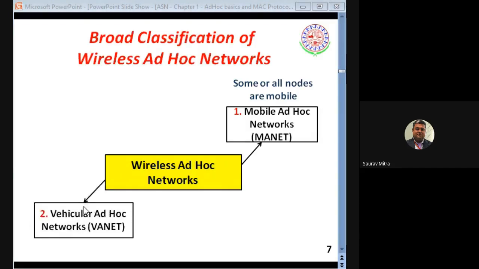The second type of ad hoc network: a lot of projects are going on in our department. Anand Ali sir has a project on this. Ramesh Koti sir is also working on VANET. This is called vehicular ad hoc network, VANET. On the vehicle, we put some kind of sensor board, and whenever the vehicle is moving, we observe the mobility of the node, and it goes through a very big highway. It gets information from one tower to another tower and all those things. So VANET is another example of an ad hoc network.